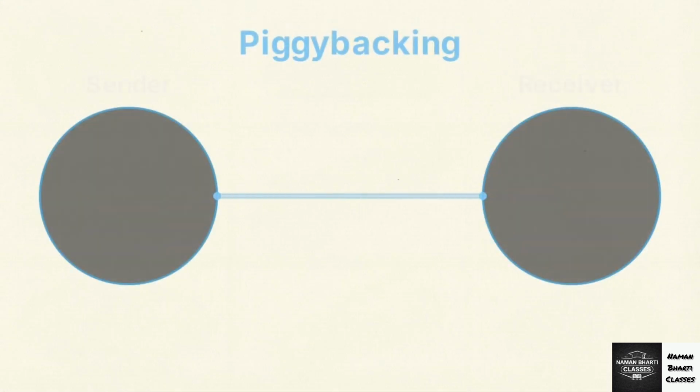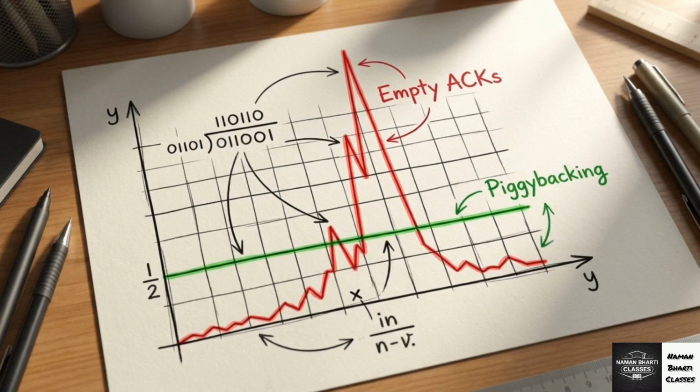Layer 2 optimizes this using a technique called piggybacking. The receiver delays its acknowledgement slightly so it can attach the ACK directly to the header of its own outgoing data frame. Piggybacking halves the communication overhead. It ensures that the constant mathematical error checking doesn't cripple the overall speed of the network.